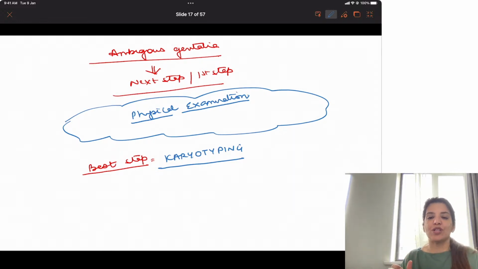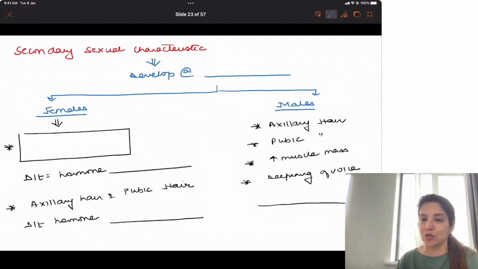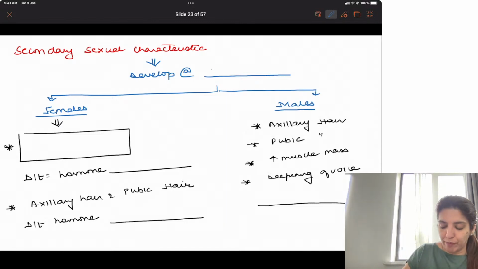So have you understood what are ambiguous genitalia, how normal sexual development proceeds, how an abnormal sexual development proceeds? Now, if you've understood this much, just one more thing which you have to understand before I go to primary amenorrhea, and that is secondary sexual characteristics.